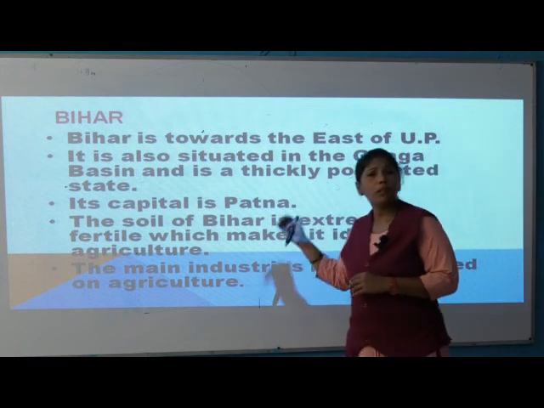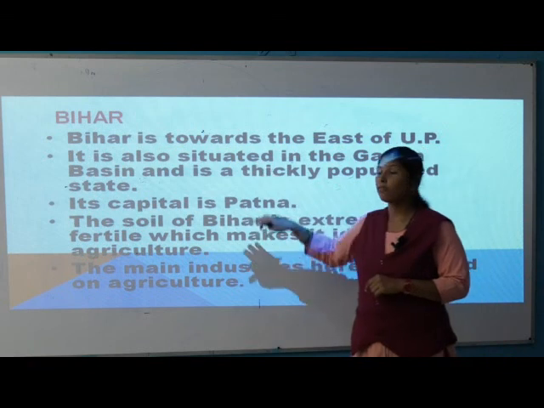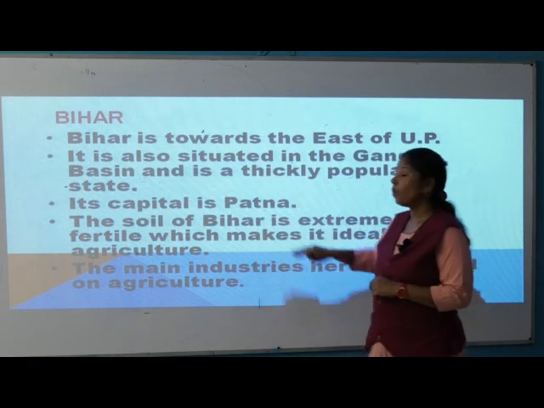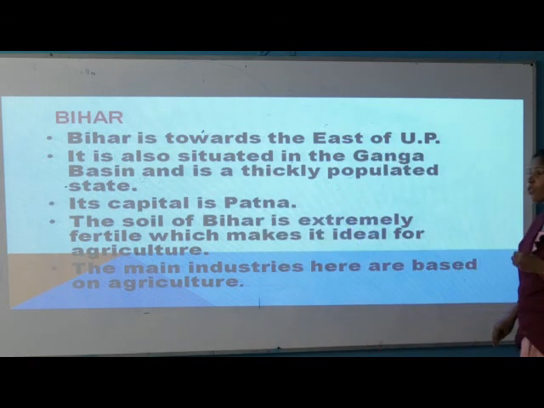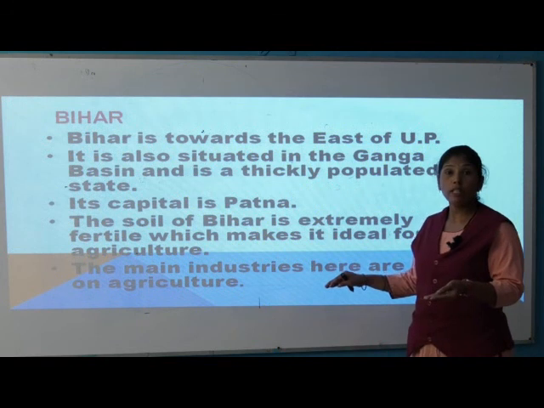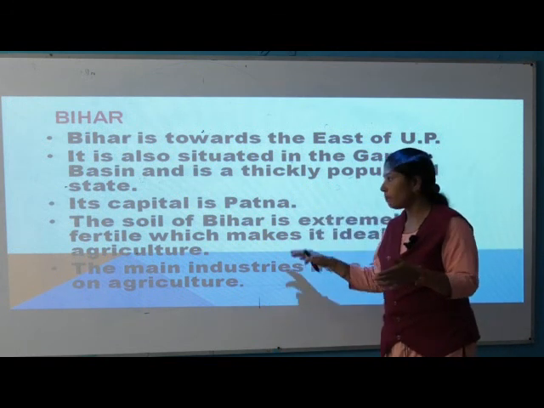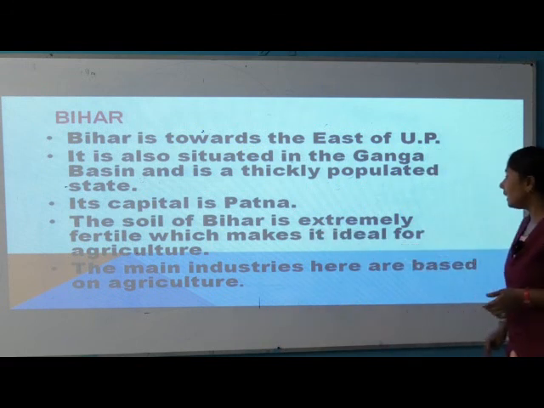Now what is the capital of Bihar? Patna. The soil of Bihar is extremely fertile, which makes it ideal for agriculture.